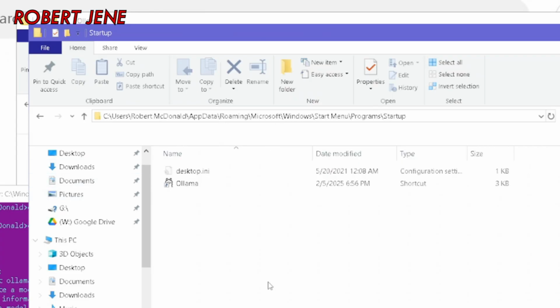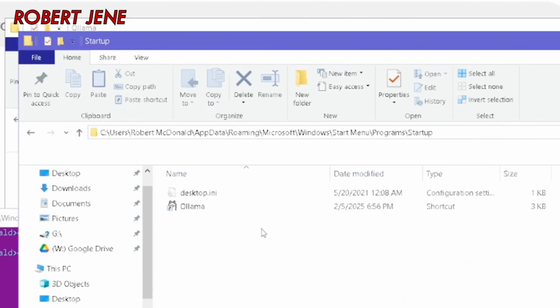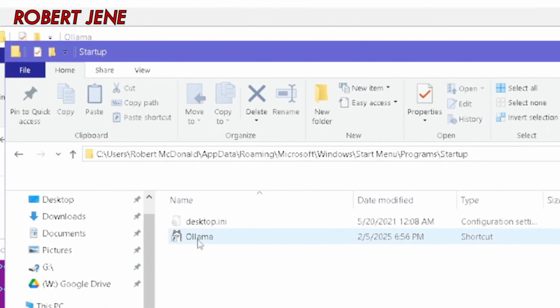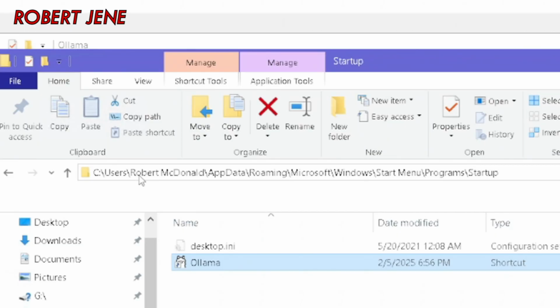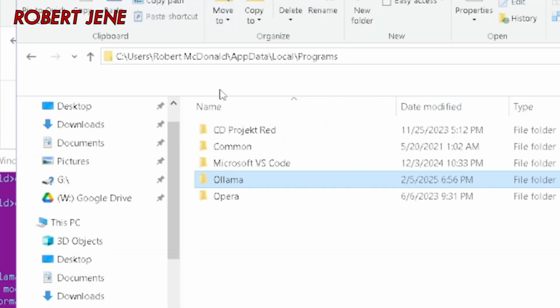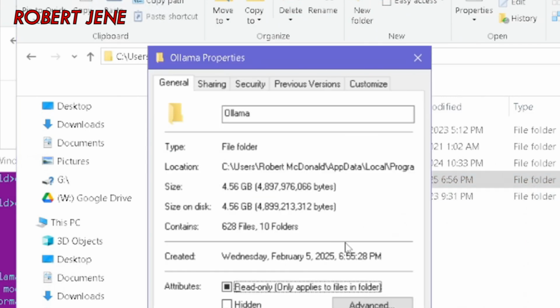Now I have another folder open in File Explorer because I want to show you something. Ollama puts itself in the startup to start with Windows every time you restart the computer, which is fine, but if you don't want it to, you have to go to this folder and delete this shortcut. And it's C, Users, your username, AppData, Roaming, Microsoft, Windows, Start Menu, Programs, Startup. And when Ollama installs itself, it actually installs to your user profile in C, Users, username, AppData, Local, Programs. And if we check the properties, it's about 5 gigs. So keep in mind that it's going to use 5 gigabytes on your operating system drive just to install.